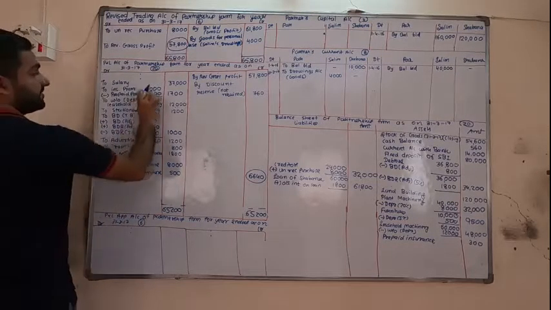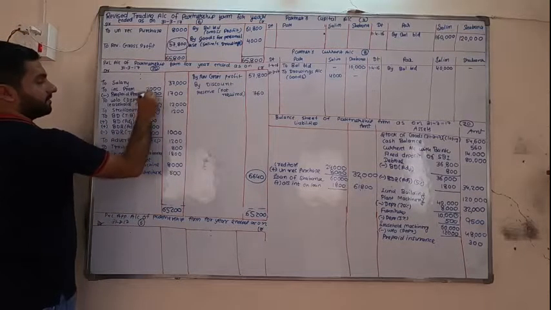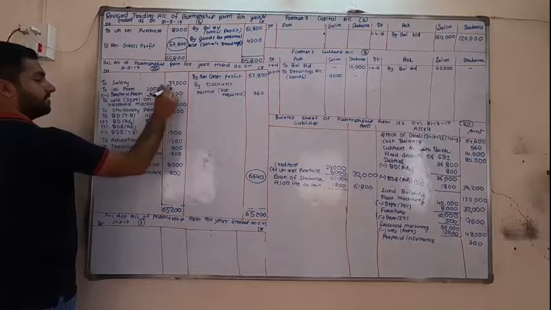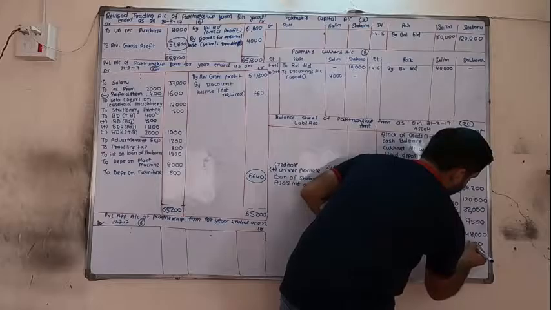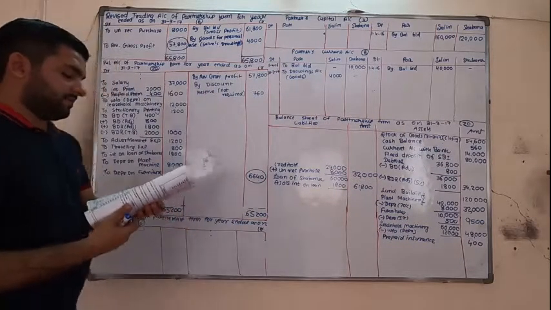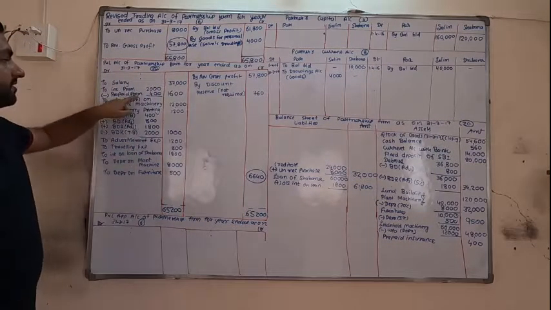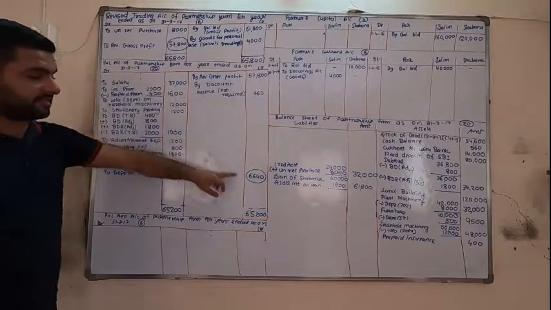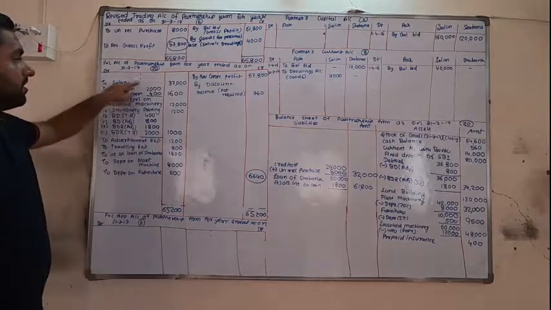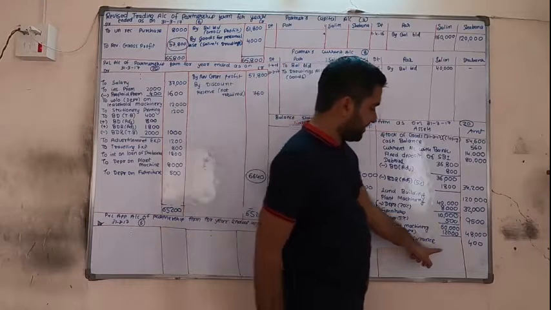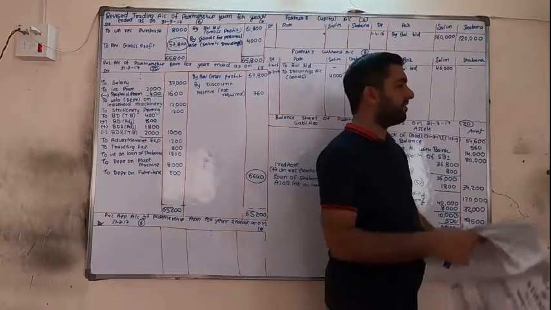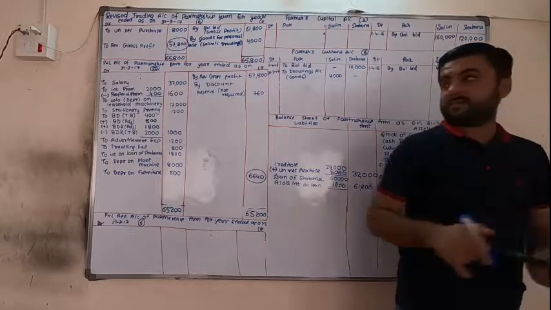Okay, sorry, prepaid insurance is 400. This is my mistake. Prepaid insurance is 400. I have made a little mistake here also. Please friends, I have made a mistake. This profit and loss is slightly wrong. 2000 minus 400 is 1600 here, and then here for prepaid insurance, instead of 300 write 400. Okay, so I have made a single mistake.